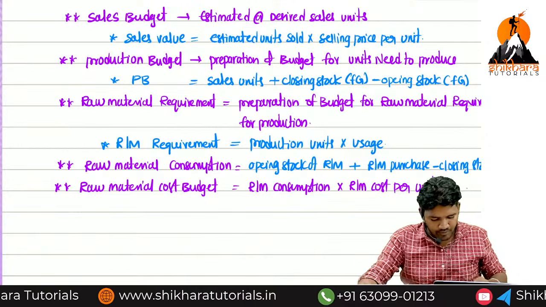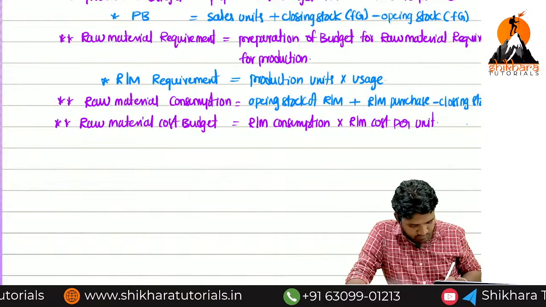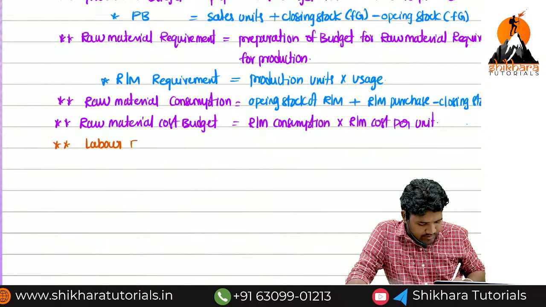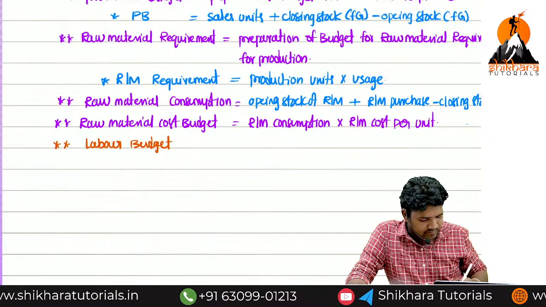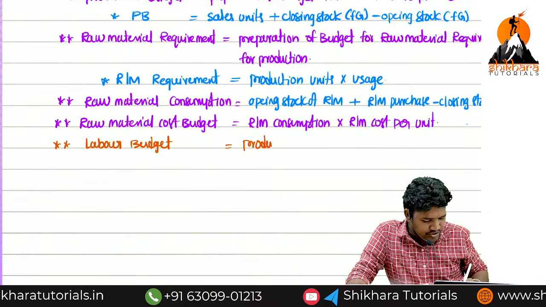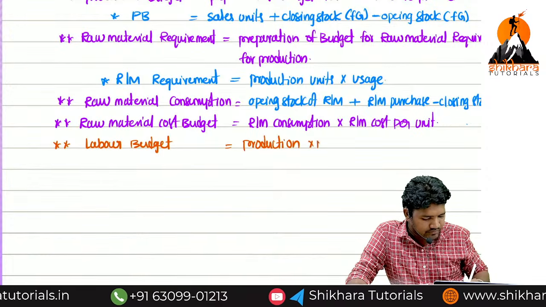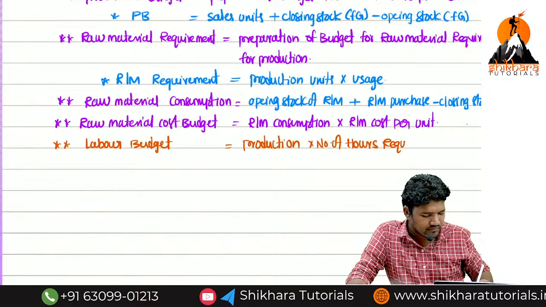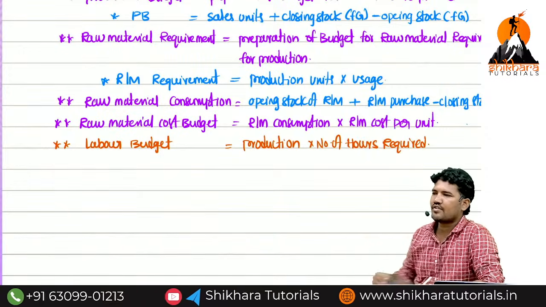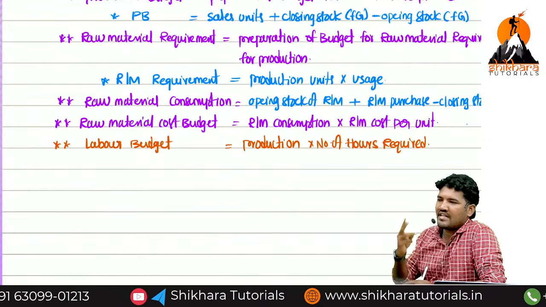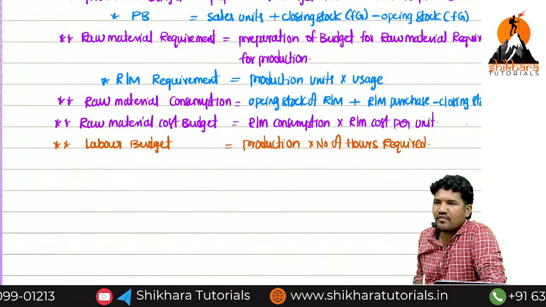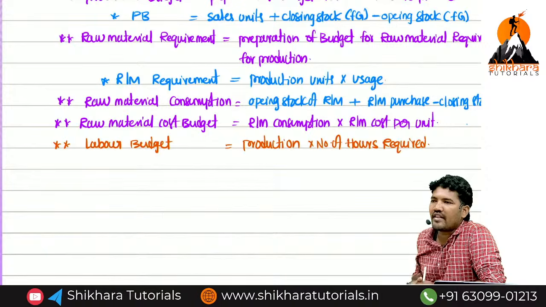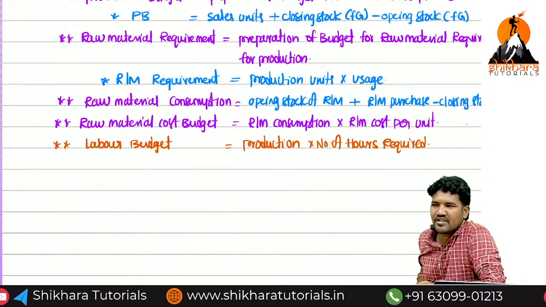Okay. Next, when it comes to labor budget. Production into number of hours required. For 1 unit, we have to use 3 hours of labor. Now, company planning for 10,000 units. Now, how many hours is needed, ma? 10,000 into 3 hours. Total hours is needed?